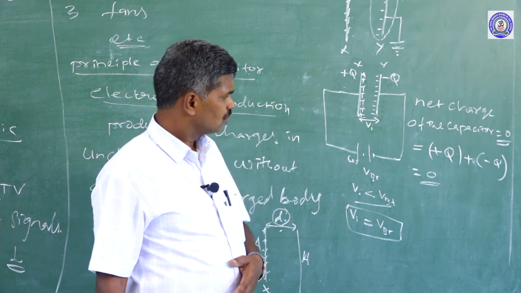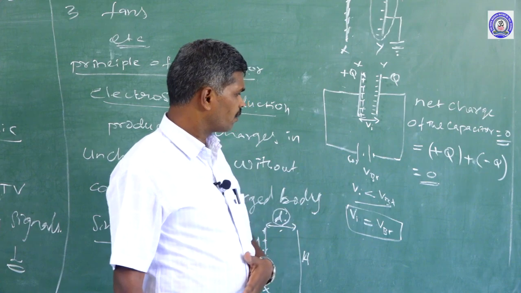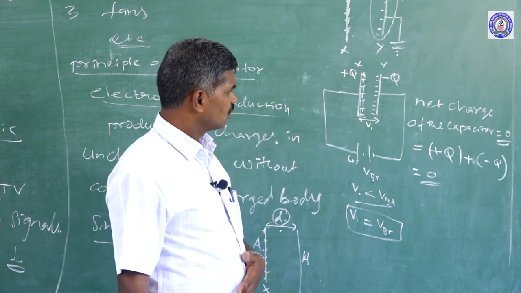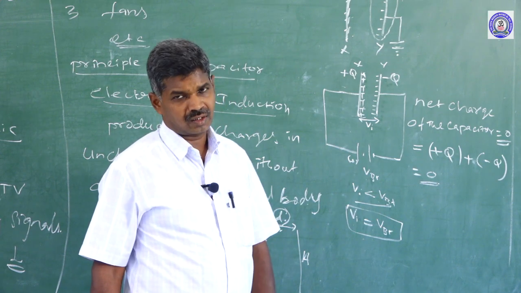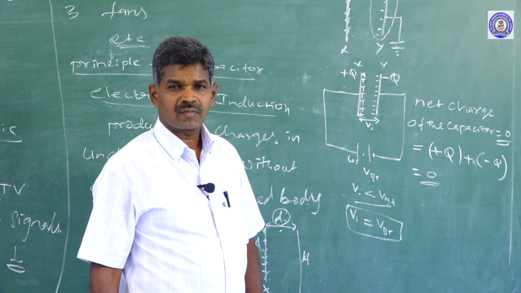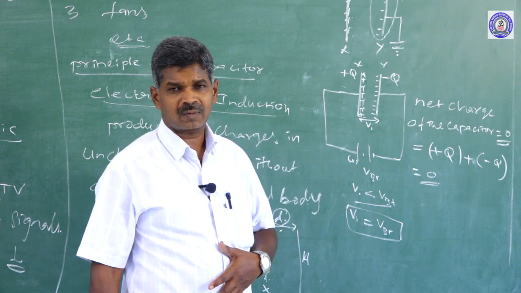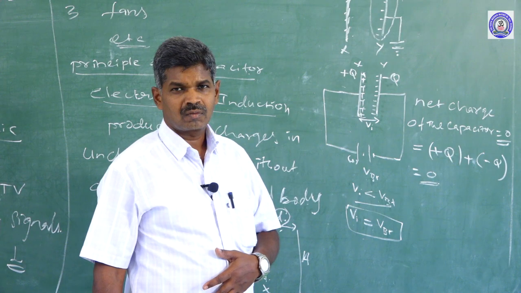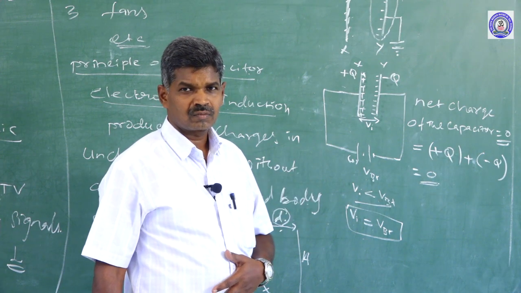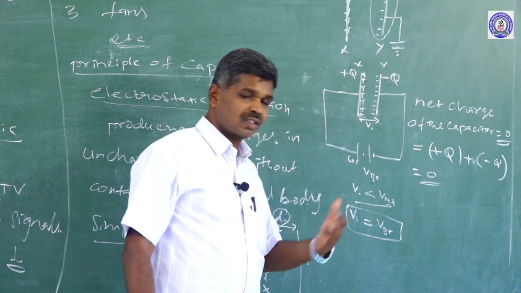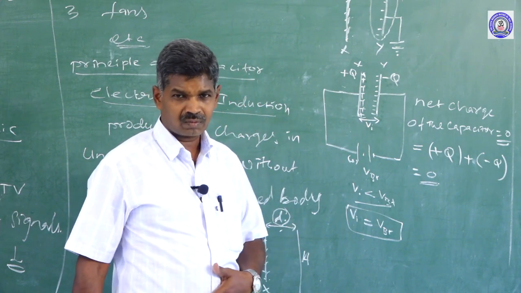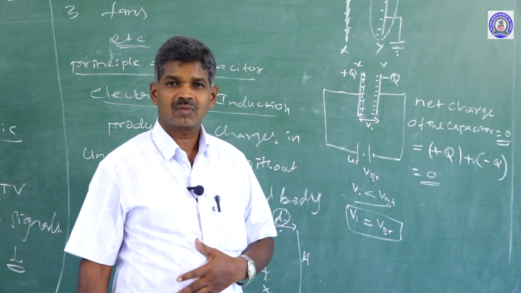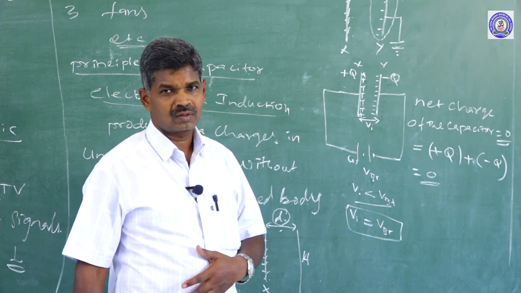Suppose you increase the battery potential, the charge stored in the capacitor also increases. So the charge stored in a capacitor is directly proportional to the potential difference. If the applied potential difference increases, the potential difference developed across the capacitor also increases.